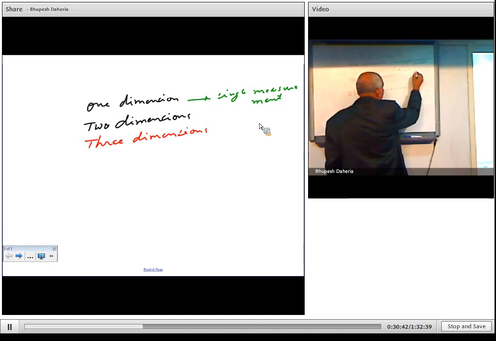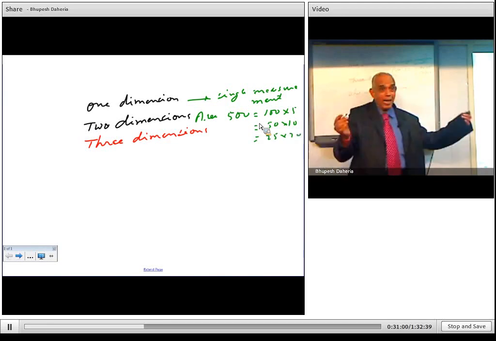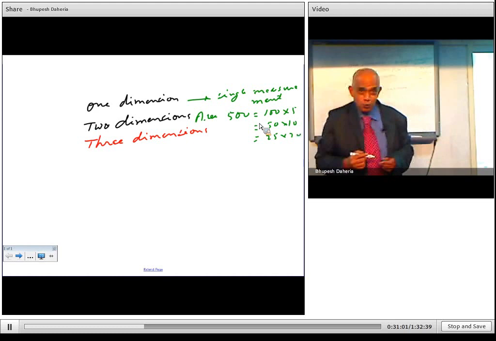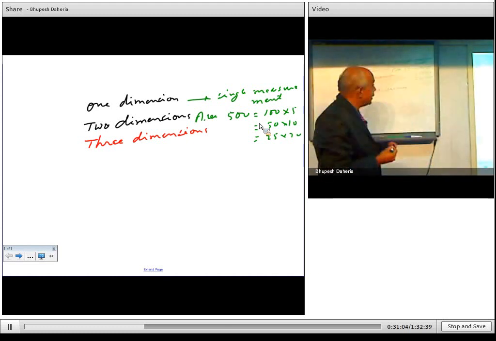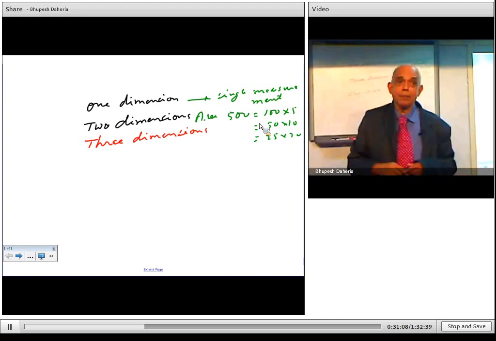So area 500. I can take 100 into 5 also, I can take 50 into 10 also, or I can take 25 into 20 also. Whichever way I want. So you are ready to decide the dimensions. That is your choice. So you say that I want this type of room for whatever purpose. So that is why this application comes as an area. So you are buying something or any other application.